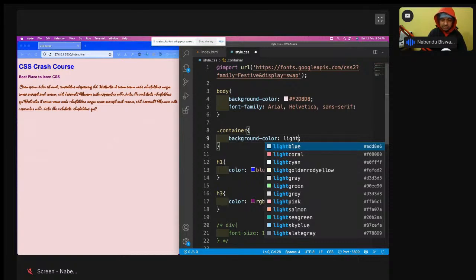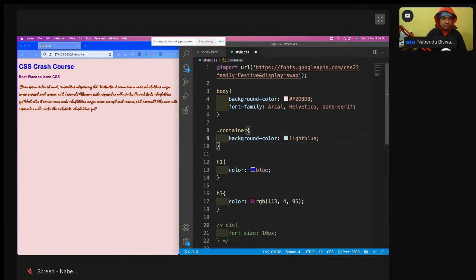All of this code I will give. In the description you'll find all of this code. Okay, so save it. See, this background color has become light blue, and this container is wrapping everything.